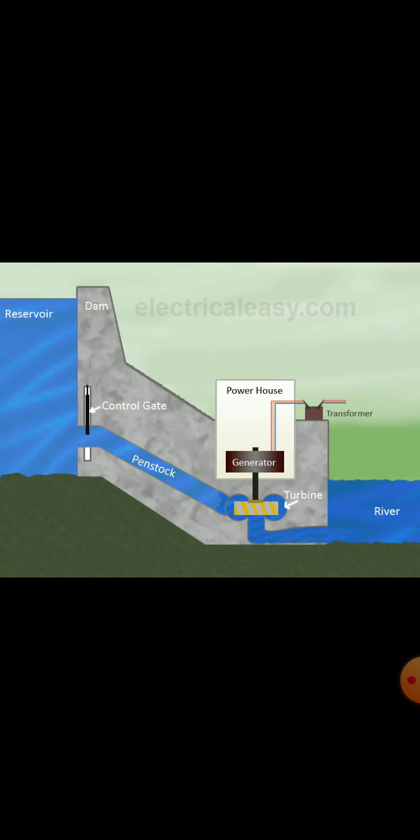Again, I say that the water is stored in the reservoir, which means when the water is coming, it has kinetic energy. But when it is stored in the reservoir, it gets potential energy. When it is allowed to flow, that means when it is coming out through the pipes, the potential energy is converted into kinetic energy. And when the turbine rotates, the generator will convert this energy into electricity. So these are the functions of dams, turbines and generators used in it.